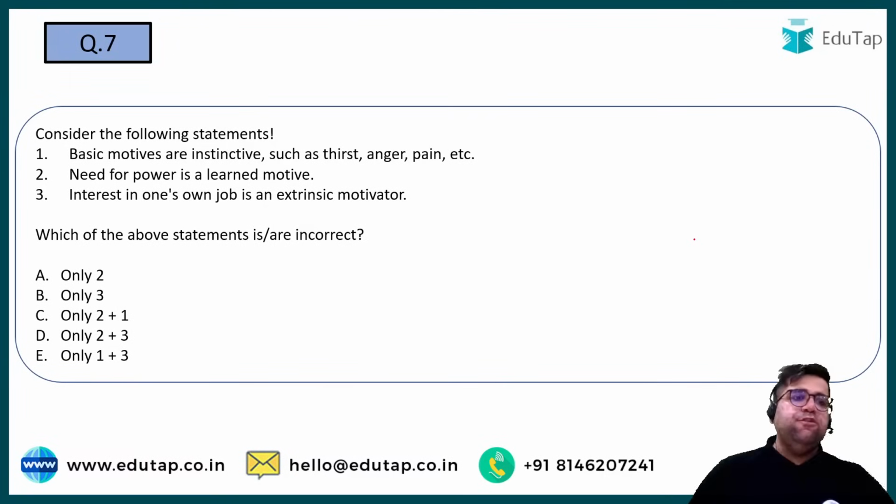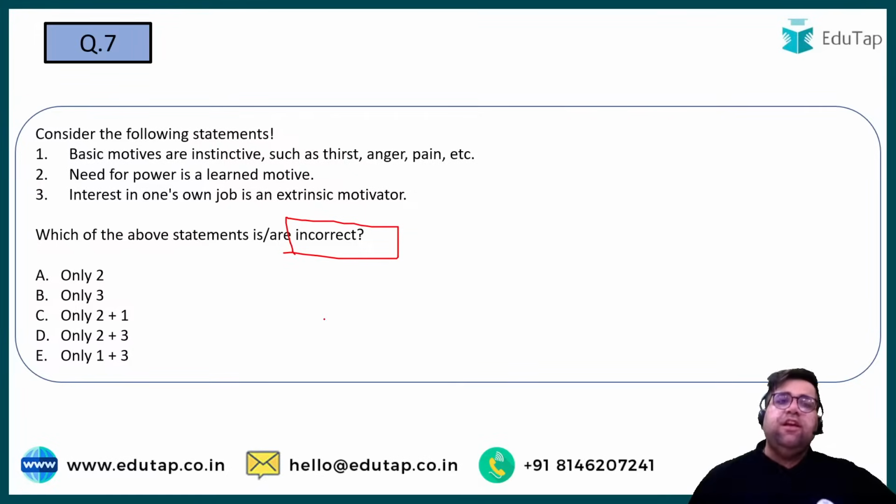Let's move forward to question number 7. Question number 7. Consider the following statements. So you have 3 statements and you have to identify the incorrect one. Incorrect one. यानी गलत को निकालना है. Come on, let's read. Basic motives. Basic motives are those motives which are common to animals as well as to humans, right? So basic motives are instinctive, such as thirst, anger, and pain. Okay. Need of power is a learned motive.